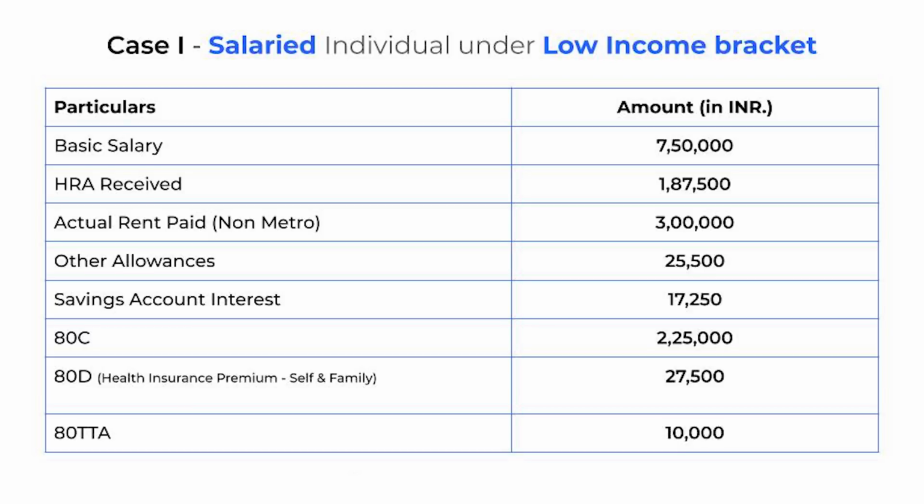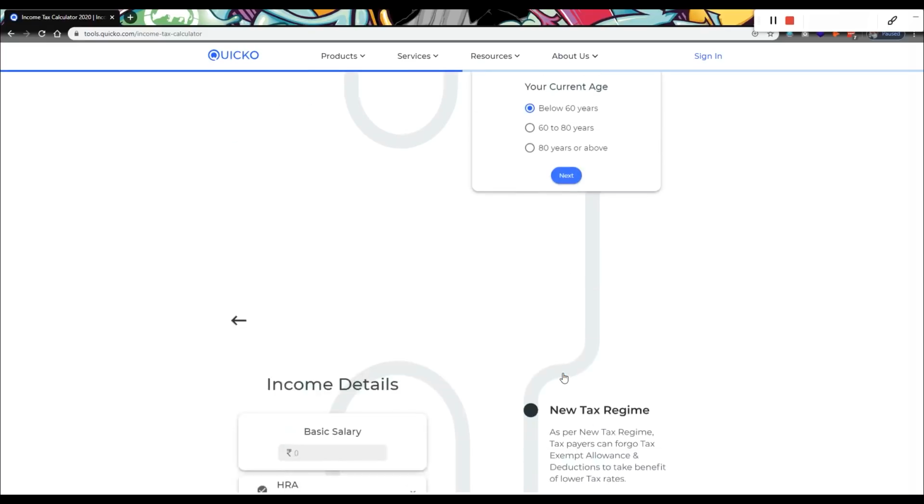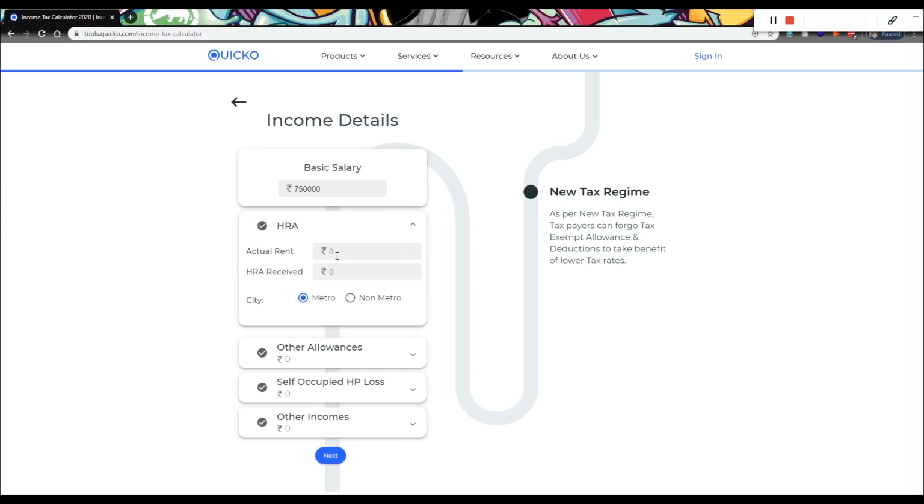Consider a salaried individual earning income in a low income bracket. Let's enter these details in the income tax calculator. Keep in mind these income tax changes will be applicable from 1st April 2020. Choose the financial year as 2020-21. Select your age. Let's enter income details. Let's say the basic salary is 7,50,000. HRA or house rent allowance received is 1,87,500. The actual rent that you pay is 3 lakh in a non-metro city.